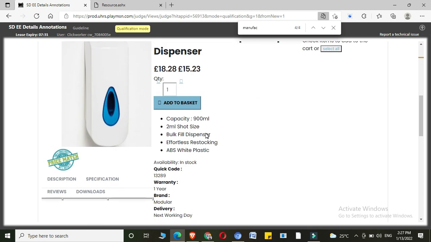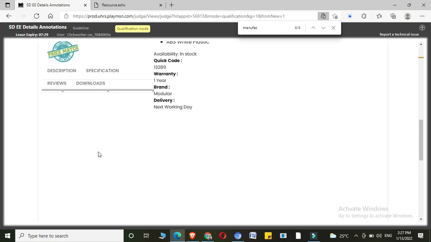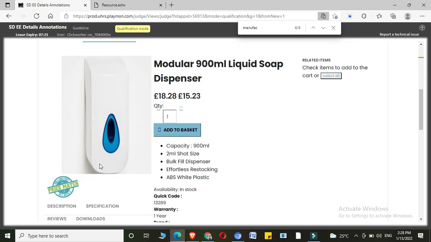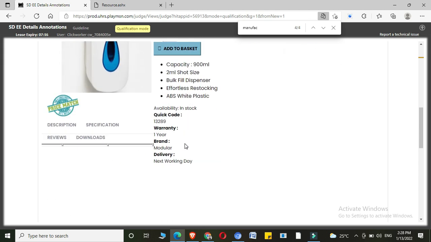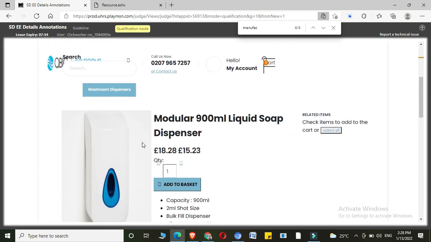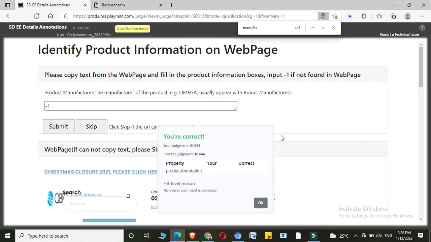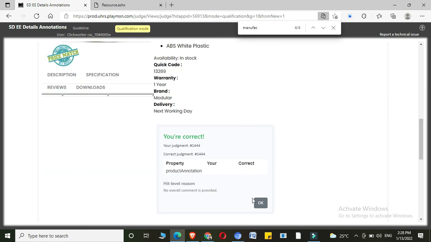Of course the layout is good, but we can't skip the product, I guess, during qualification. I'm even unable to copy this, so I'll go with -1. Let's see. Looks like it was correct.